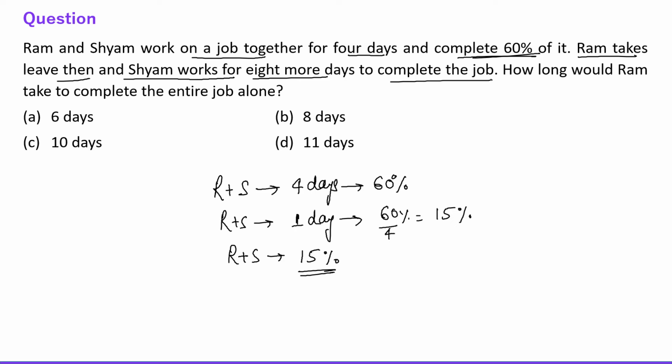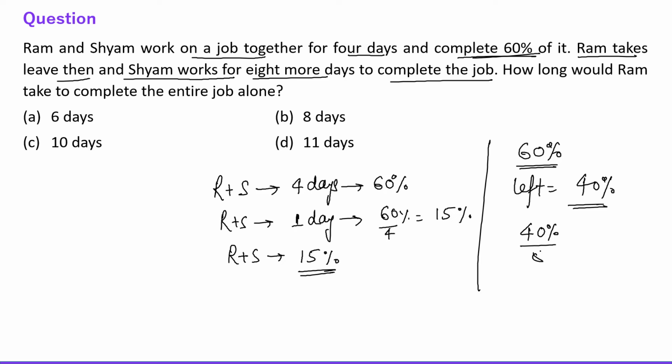Now the next statement says Ram takes leave, then Shyam works for 8 more days to complete the job. See everyone, 60% of the job has already been done, right? So left is what? Left is 40%, right? And Shyam is taking 8 more days to complete this 40%, so 40% divided by 8 is equal to 5%.